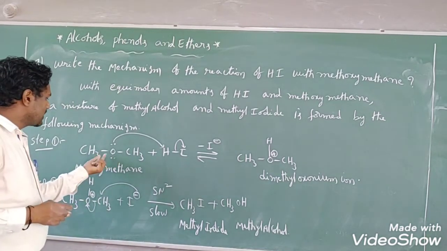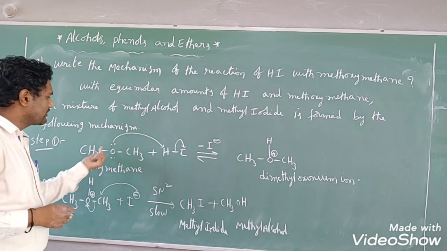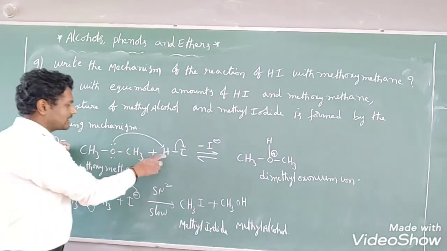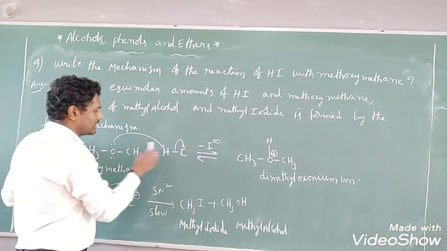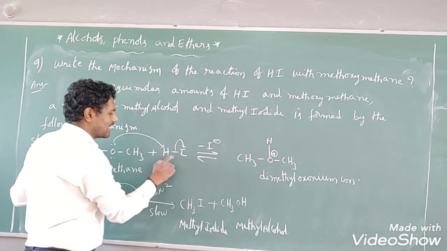Here, methoxymethane has a more electronegative atom, this oxygen, which has lone pairs of electrons. So whenever it is treated with hydrogen iodide, what will happen? Here the bond cleavage easily takes place between hydrogen and iodine.